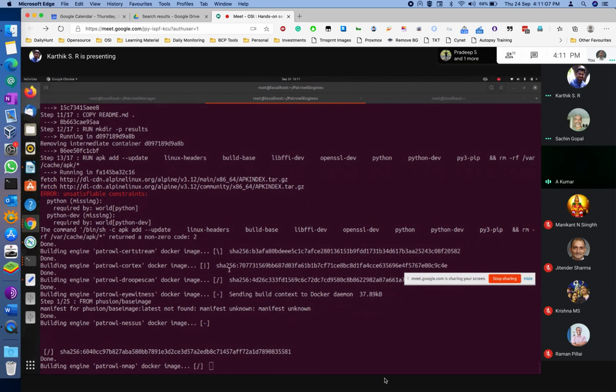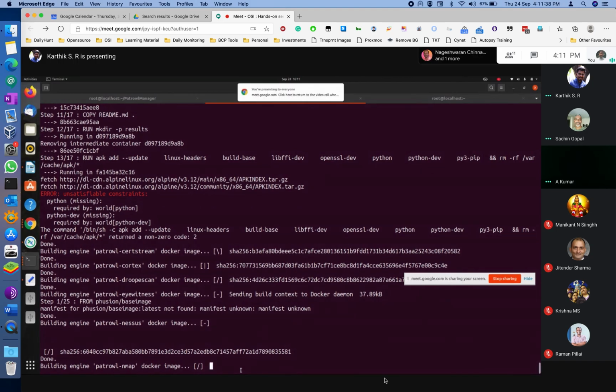Yeah, I told you also when we were doing this activity, you can move whatever engines you do not want out of that engine directory. You can move those directories outside. You can keep Nmap as of now, just one, build that up and just execute. Nmap will take 5 minutes or so. We'll cancel this in that case. Yeah, you can cancel. I don't know if cancelling will crash anything. No, nothing will happen.